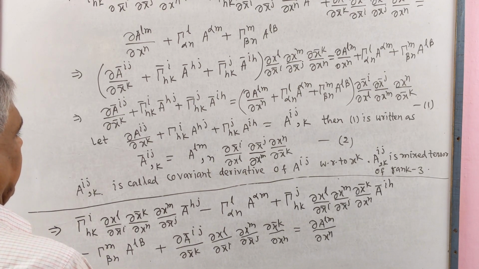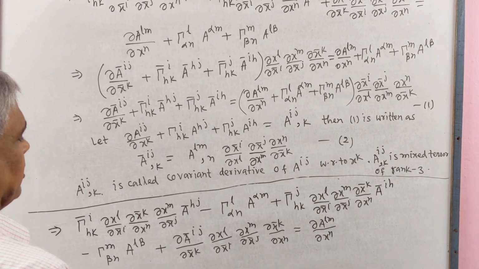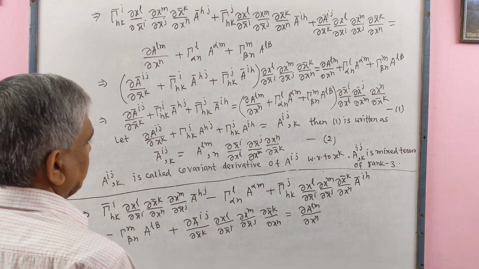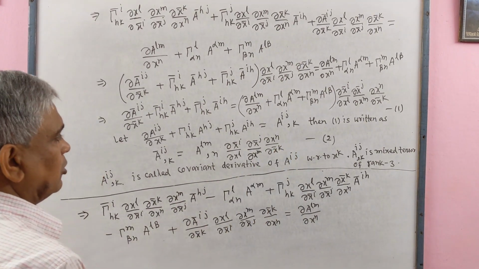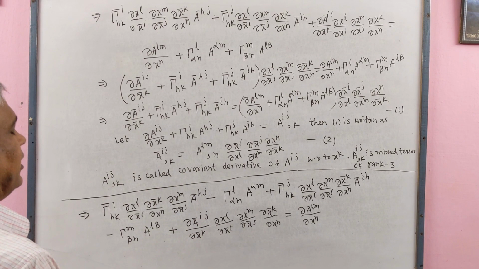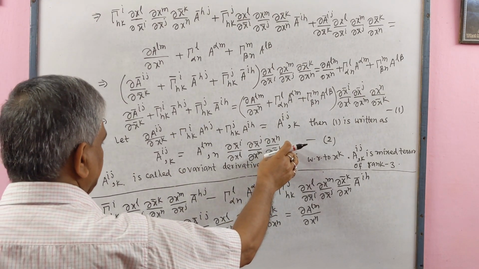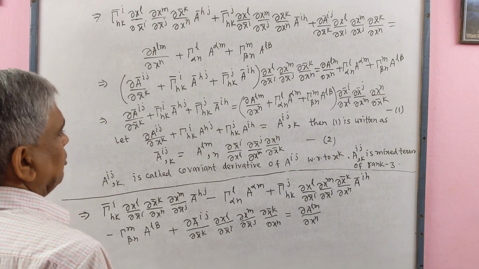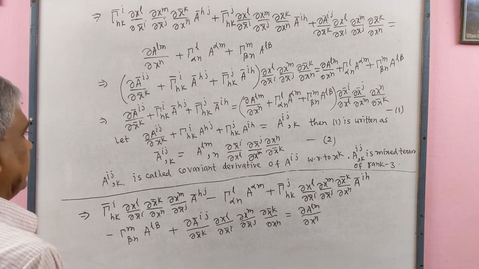So A^ij,k is a tensor of rank 3 in which rank 2 is with respect to contravariant and rank 1 with respect to covariant. This rank 1 has been raised due to the covariant derivative.